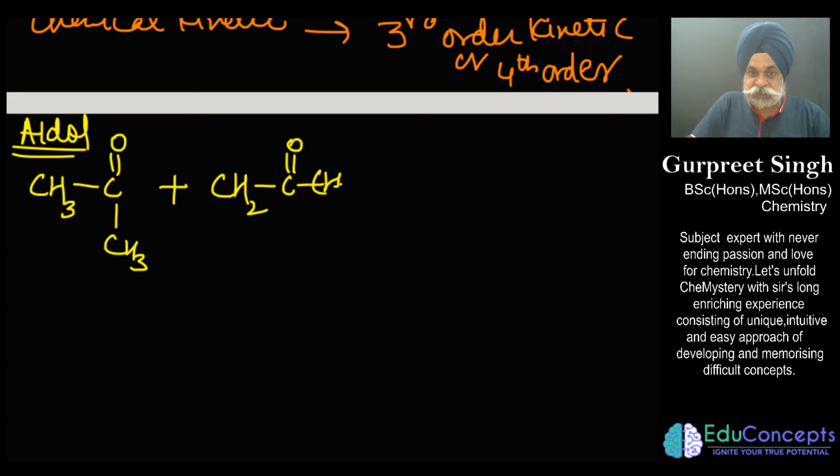You just place this alpha hydrogen like this, because when OH negative is placed with it, this hydrogen would come out and would turn into an enol or negative charge, and this negative charge then would attack this, and this goes like this.